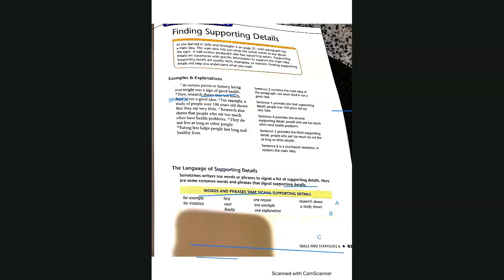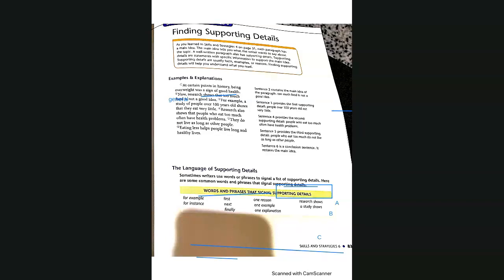That's what restate means. Here you see this phrase, for example, in sentence 3, for example. And like my phone in this picture, for example. Every time we see words like this, we know that these are supporting details.